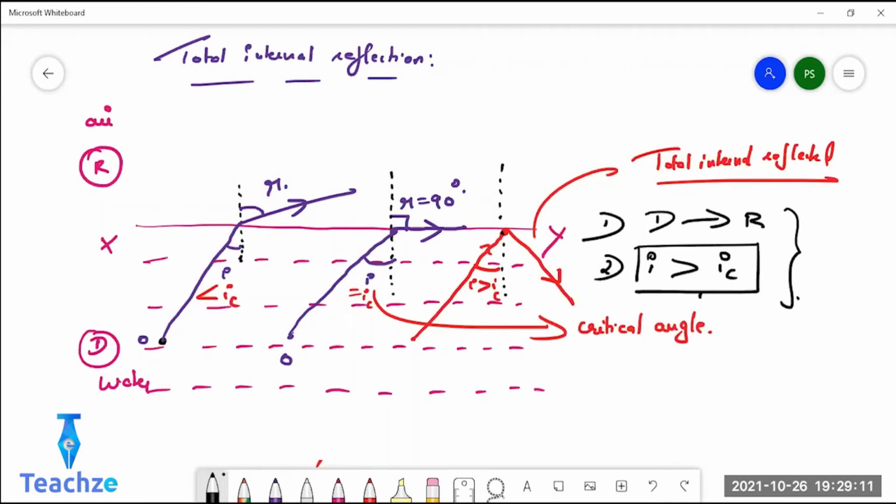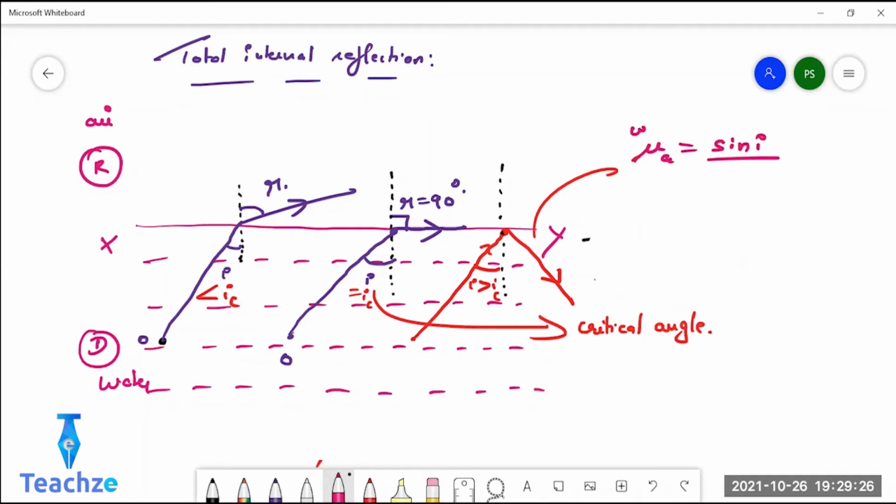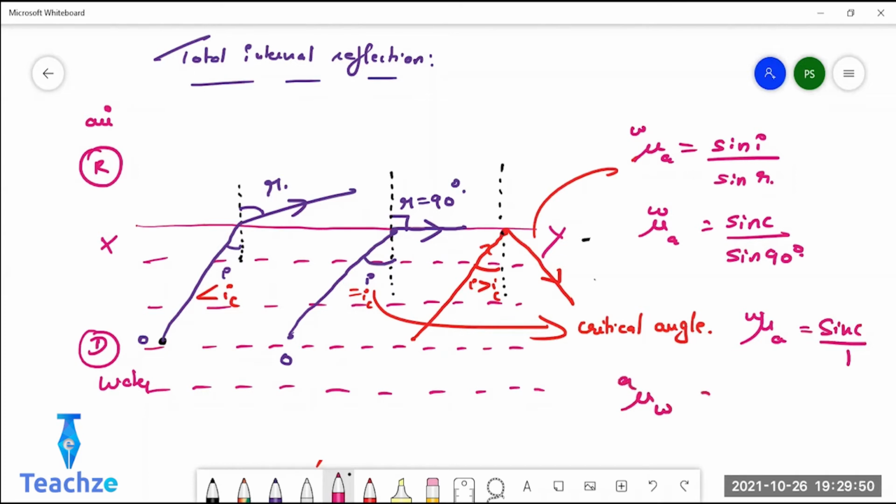Now I'm going to derive a relationship between refractive index and this critical angle. The refractive index of air with respect to water will be sin I by sin R. Snell's law. We did it in the last class. At critical angle, sin I is sin C, and sin R will be sin 90, correct? Because at I equal to C, R will be 90 degree. So the refractive index of air with respect to water is sin C by 1, or refractive index of water with respect to air will be 1 by sin C. So this is the relationship between refractive index and critical angle.